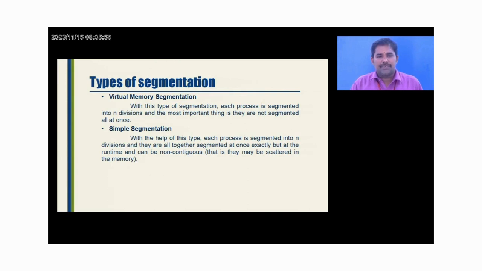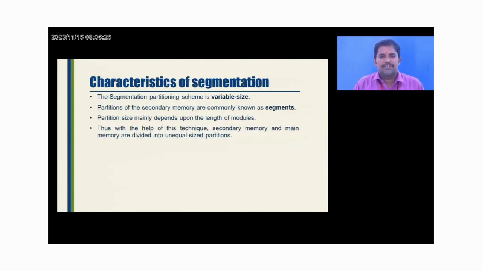In simple segmentation, each process is also segmented into n divisions, but they are all segmented together at once. These two matters are important when we focus on virtual memory segmentation and simple segmentation.